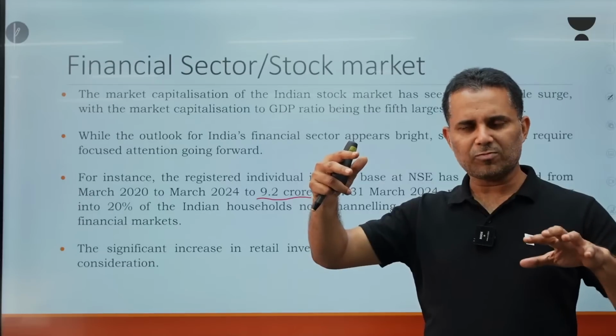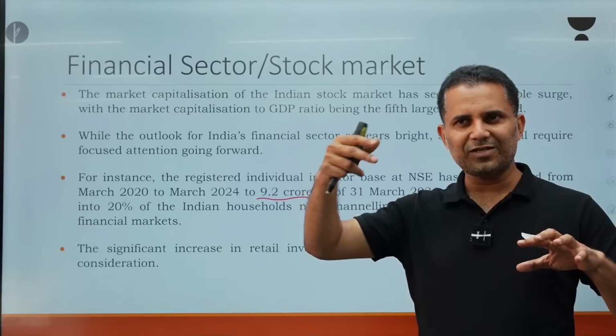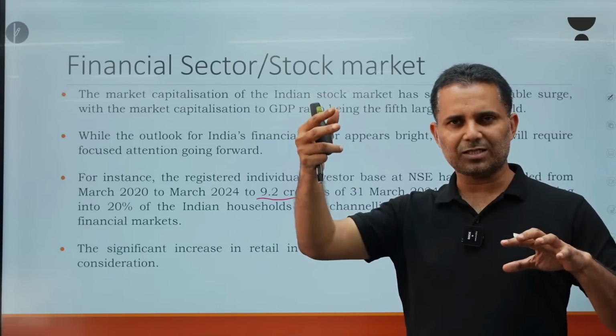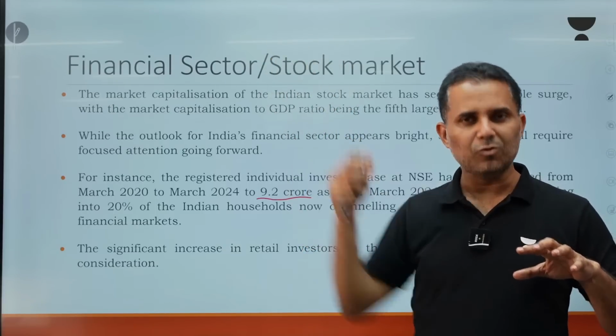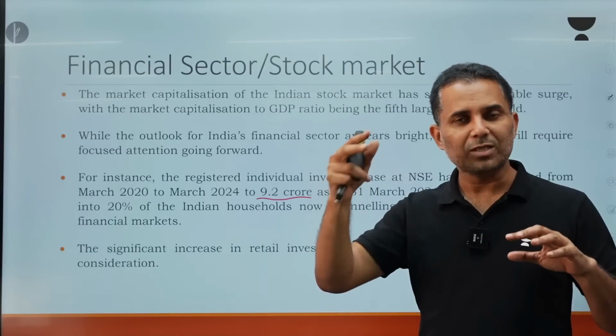Now if the profit is normal, and too many people entered the stock market, and stock market prices are being driven just by more and more liquidity from the retail investors, then it may create a bubble, and in future all these investors may lose. So the government is saying that we must put a restraint, we must have caution.